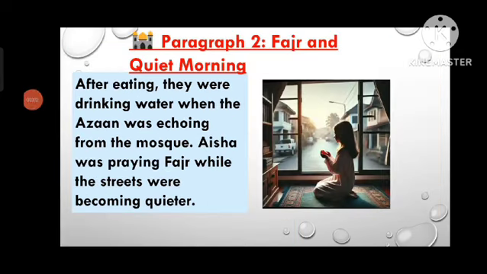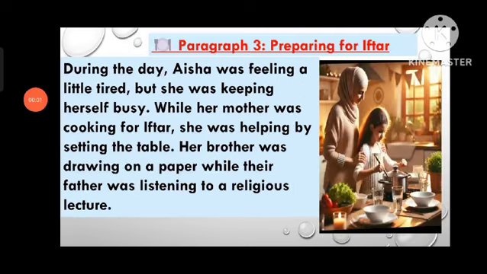After eating, they were drinking water when the azan was echoing from the mosque. Aisha was praying Fajr while the streets were becoming quieter. In the day, Aisha was feeling a little tired, but she was keeping herself busy. While her mother was cooking for iftar, she was helping by setting the table.